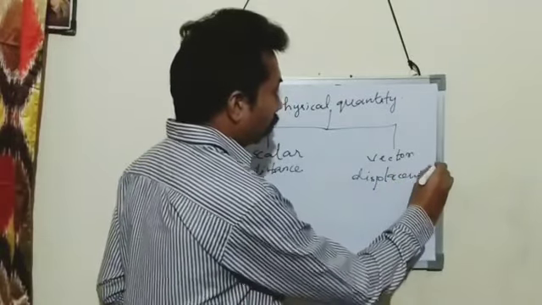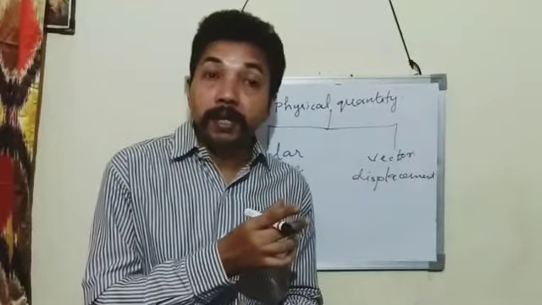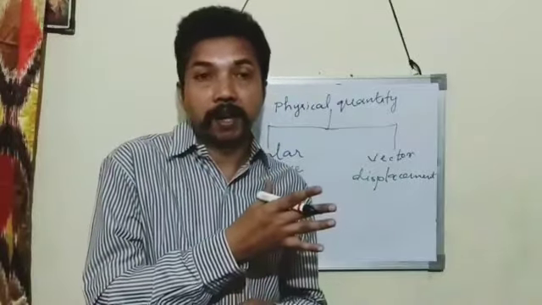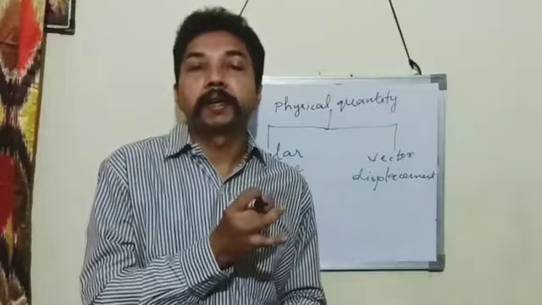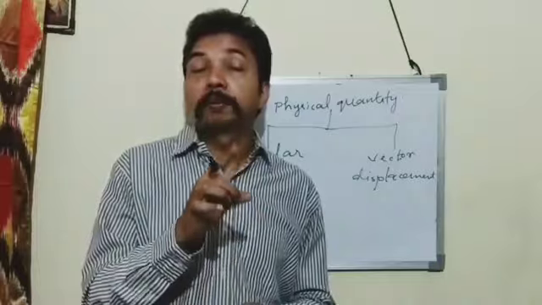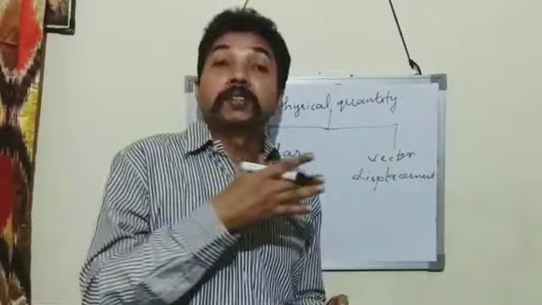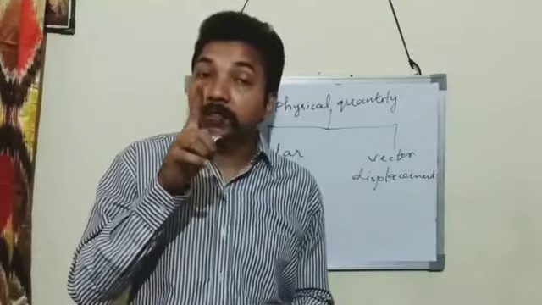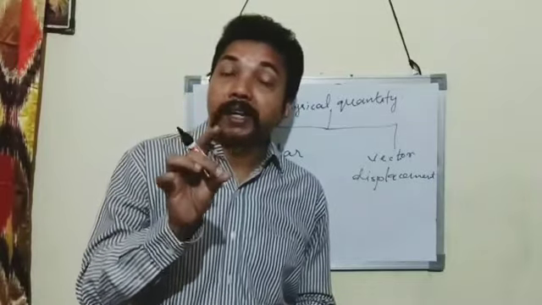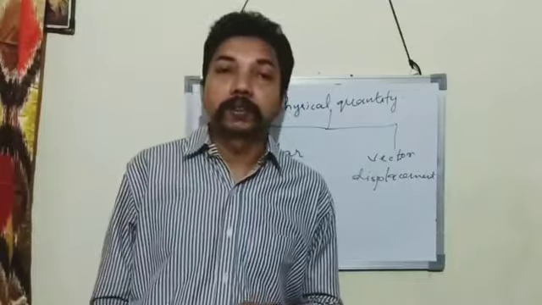Displacement. As I said in the previous example, when the boy goes from A to B in the shortest way, he goes in a straight line direction. So in that case, he has a magnitude. What is the magnitude of displacement? That is 1 kilometer. And he goes in a specific direction. In that case, there is both magnitude and direction. The quantities which have magnitude and direction are known as vector quantities.